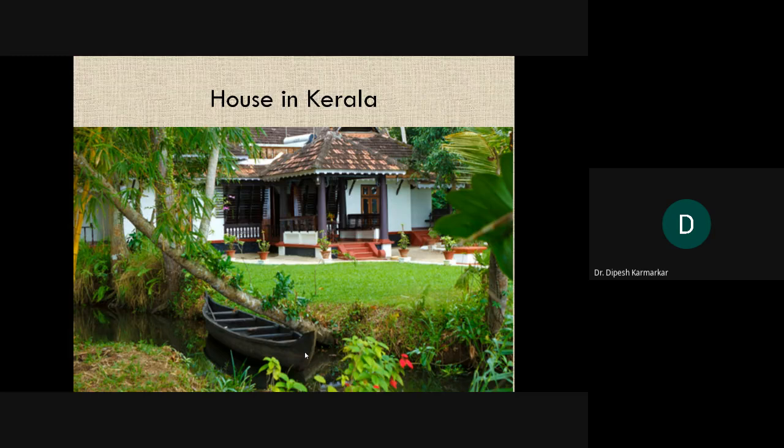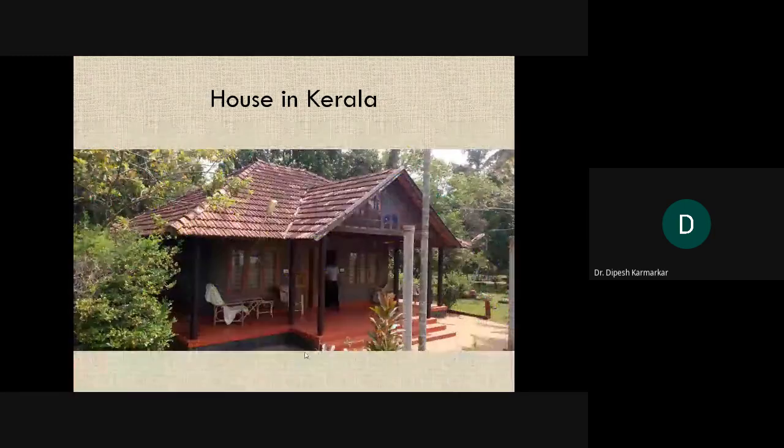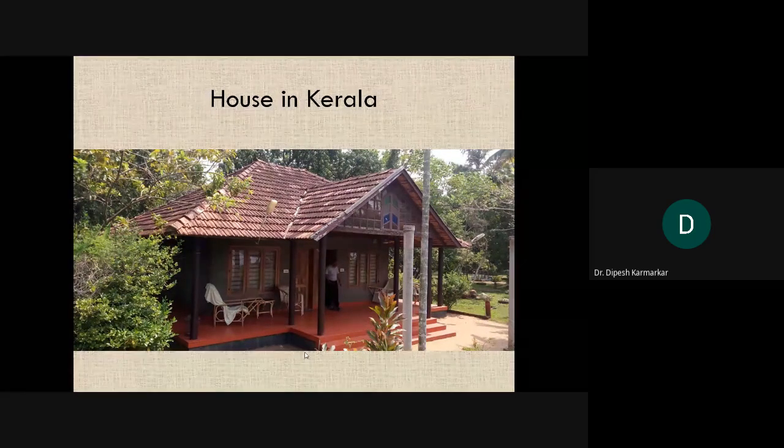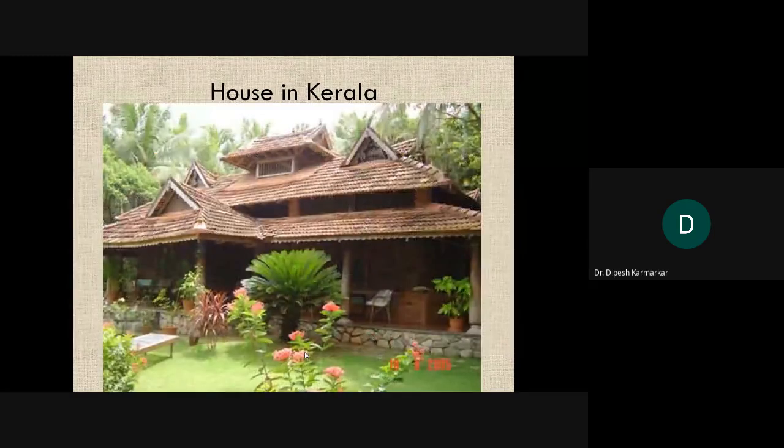So here also you can find very different kinds of multiple levels of roofing. This is an example of a house in Kerala. You can observe the veranda. Observe the veranda on three sides, at least; the fourth side we don't know, it's not covered in the photograph. Okay, the house is built on the plinth. Plinth मतलब raised platform. एक raised platform पे घर बना दिया गया है with an elaborate veranda, as you can observe.